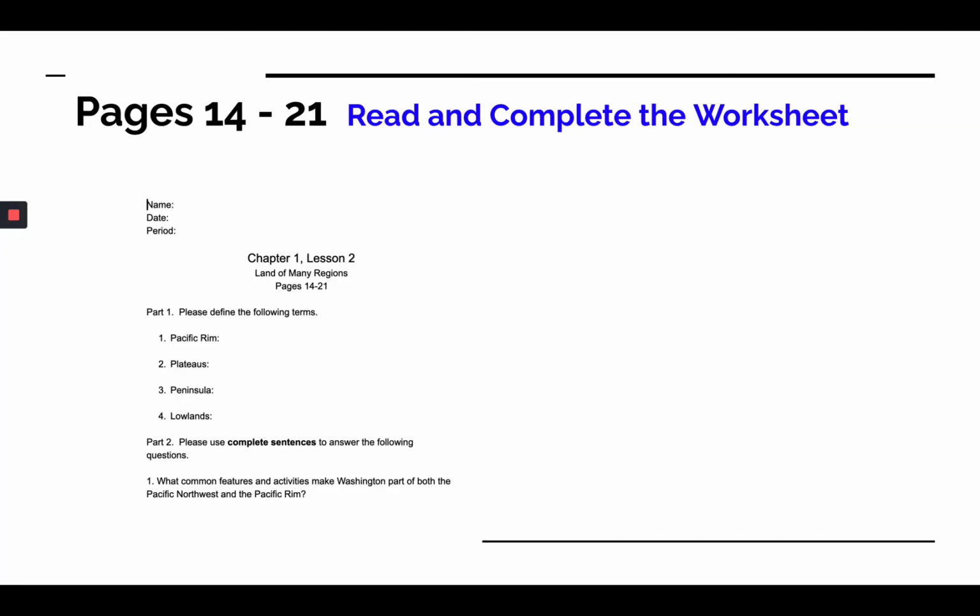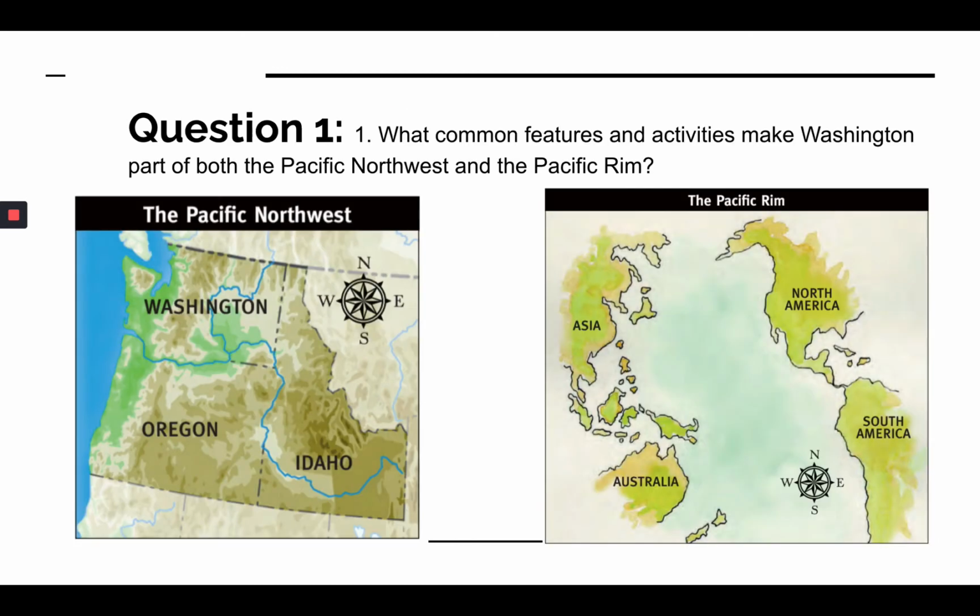Your book assignment asks you to read pages 14 through 21. As you read through it, you're going to complete the worksheet. Most of the worksheet asks you to write a little bit about each region. One question that is often confusing is the first question on the worksheet, which is what common features and activities make Washington part of both the Pacific Northwest and the Pacific Rim.